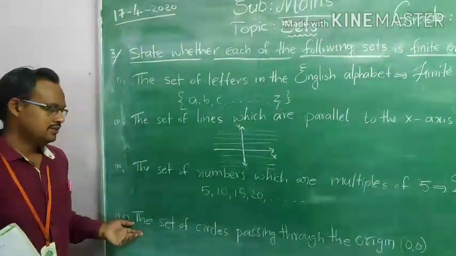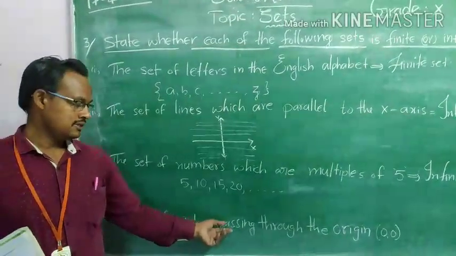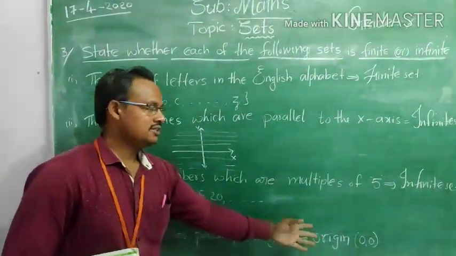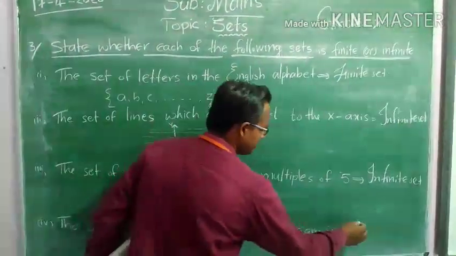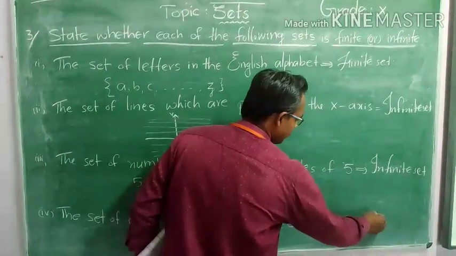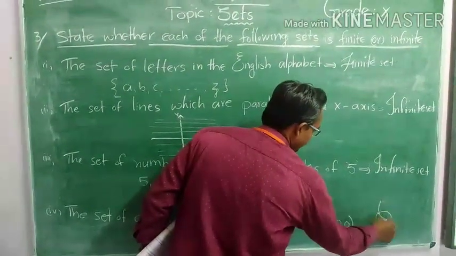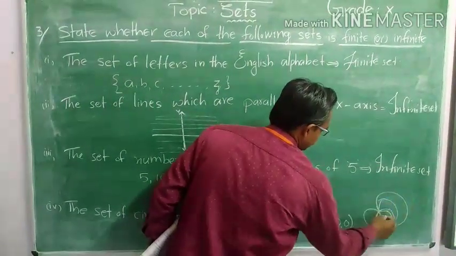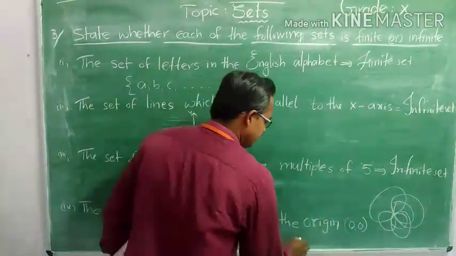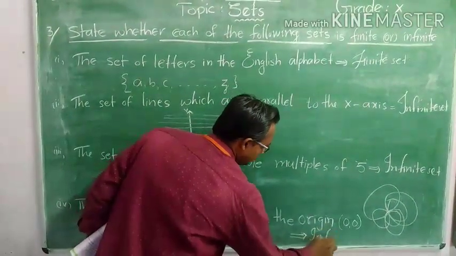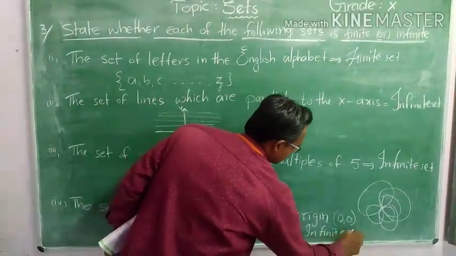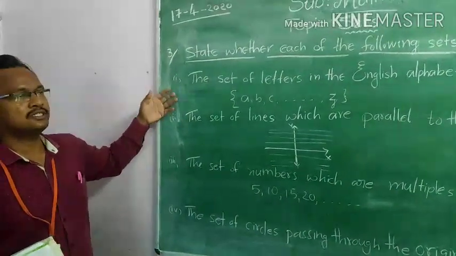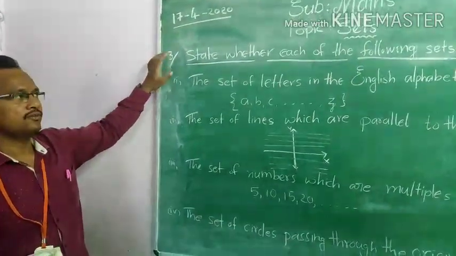The last one, the set of circles passing through the origin. Here the origin is a point. How many circles can we draw through a point? We can draw an infinite number of circles through that point. So this set is also an infinite set. I hope you understood this third Roman. Similarly, do the second Roman which I left for you.